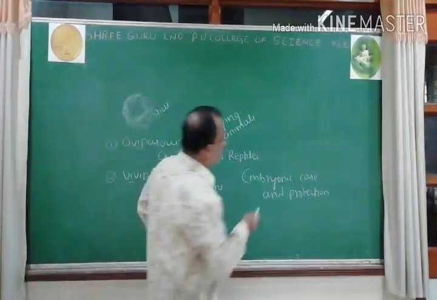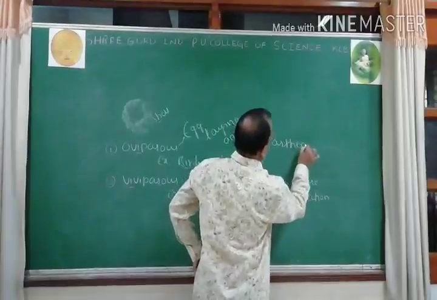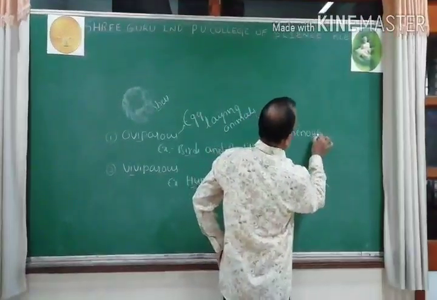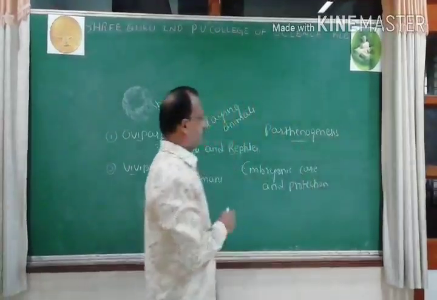Now look over one more technical term, parthenogenesis.